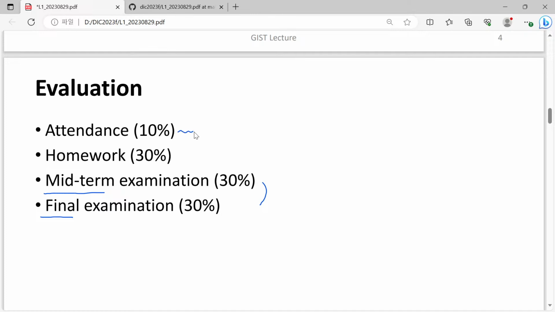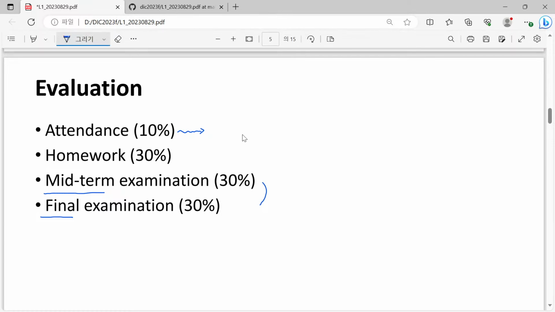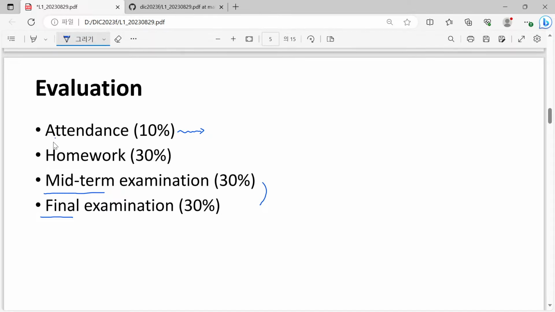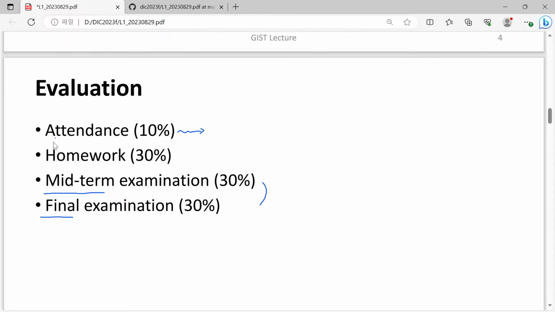I also wanted to say that there is attendance. Following our college regulation, there is a one-third or two-thirds rule. If a student misses one third or more of their regular lectures, then he or she will fail. In addition to that, I will check your attendance and use it with a 10% weighting factor to make the final score.